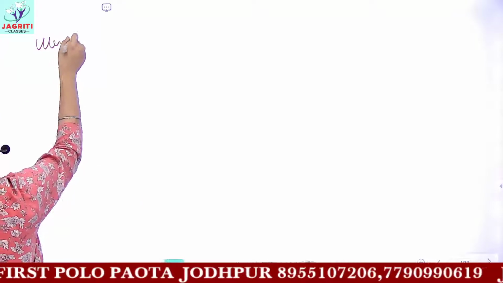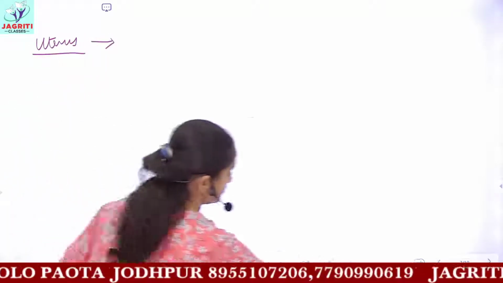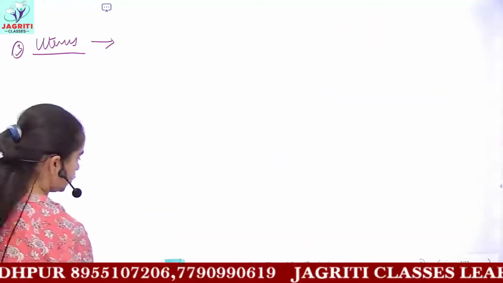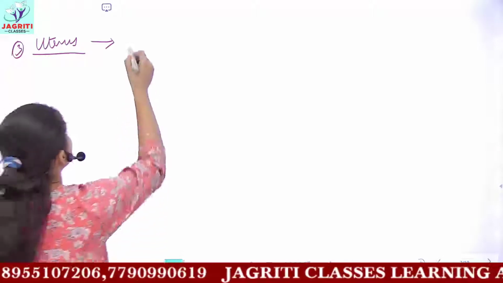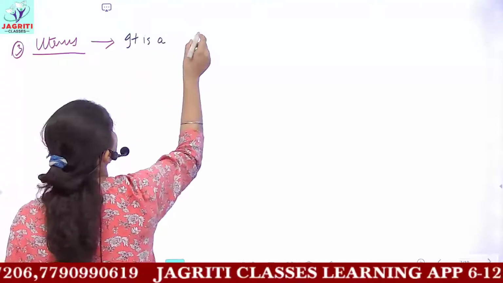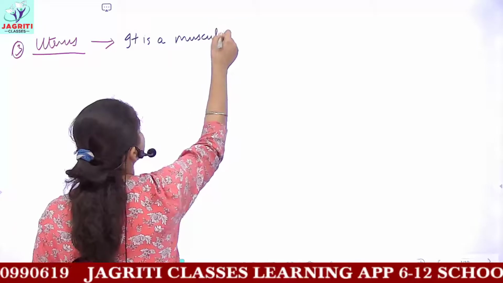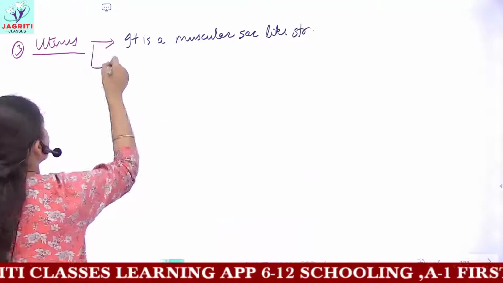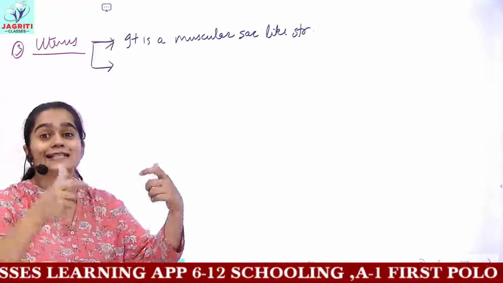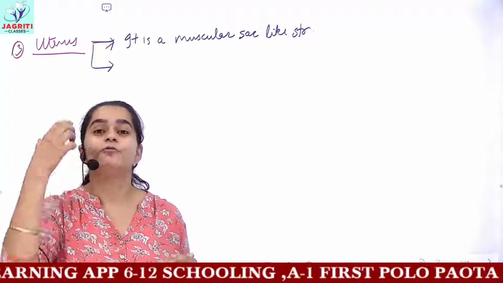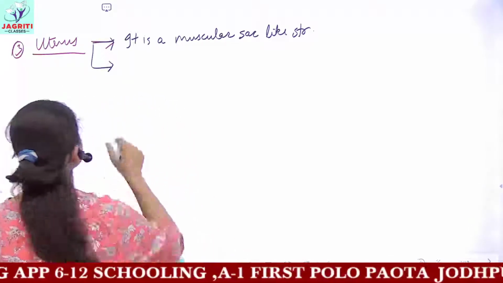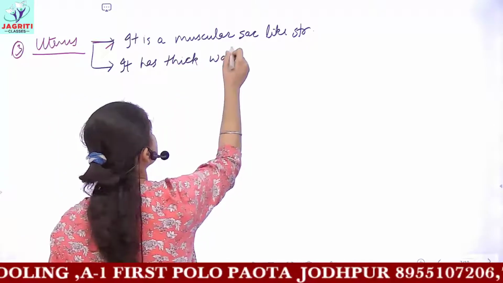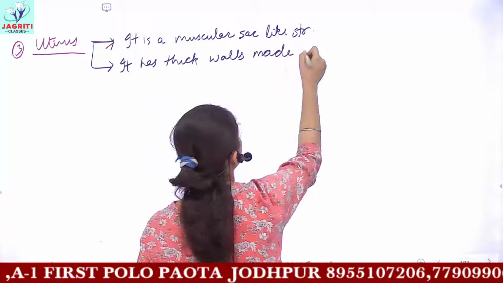So uterus is the next part of female reproductive system, and this would be the third part. Okay? So talking about uterus, as you can see in the diagram, it is a muscular, sac-like structure. Then the next point here in uterus would be it has a thick lining. That is, it is made up of many layers of muscles. So we say that it has thick walls made up of or composed of muscles.